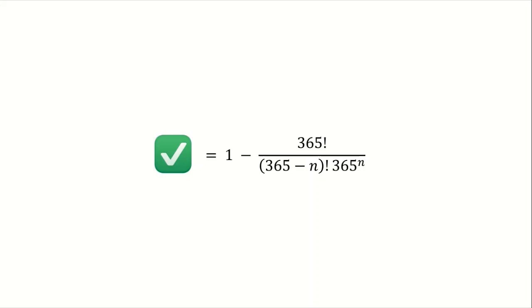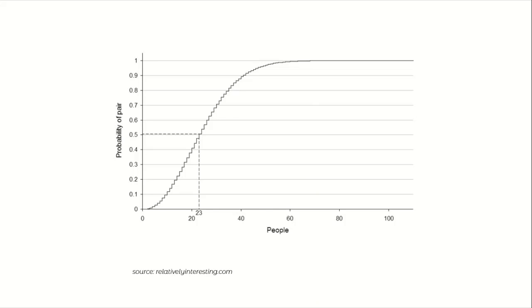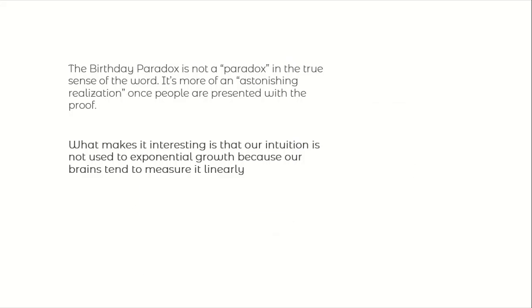By this formula, we can make the graph for n people. By the graph, we see that it grows exponentially. When there are only 2 or 3 people, the probability is not even 1%. But when there are 23 people, the probability goes up to 50%.